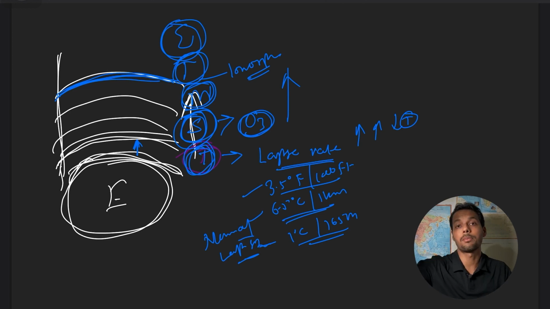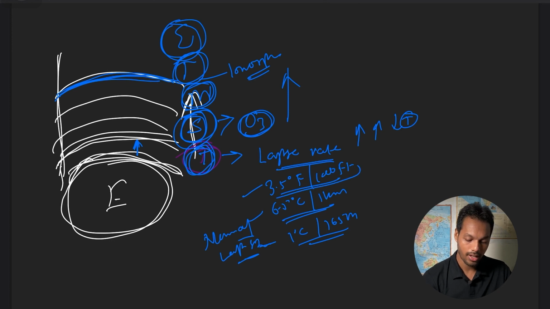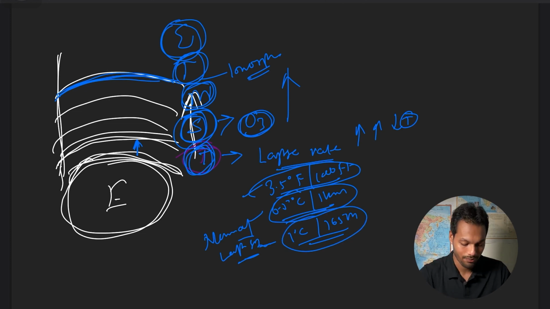The decrease in temperature as we go on increasing the altitude, or increasing the height of the atmosphere, that is called lapse rate, and the values are 3.5 degrees Fahrenheit per 1000 feet, or 6.5 degrees Celsius per kilometer, or 1 degree Celsius per 165 meters. Now what is tropopause?